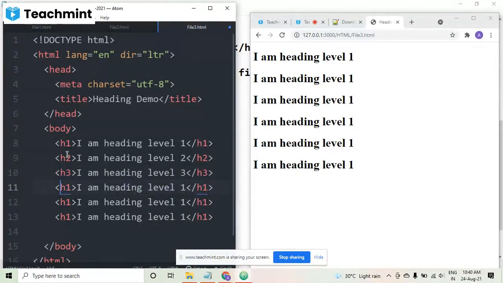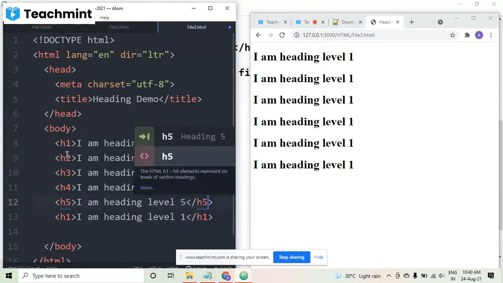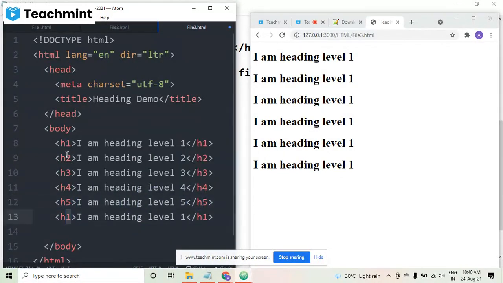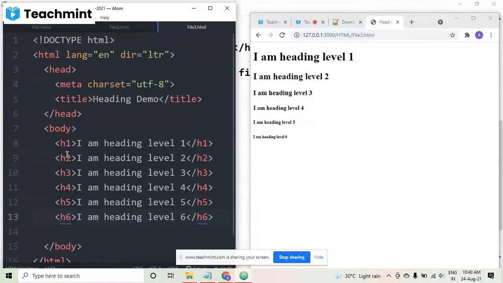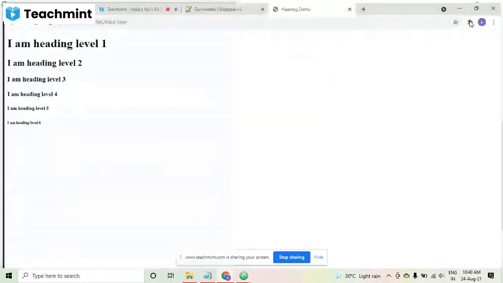So this is heading level 3. I'm just changing the things here. 4, 4, 4, and here this is heading level 5. This is heading level 5 and 6 are there, not 7, only 6. So heading level 6, heading level 6. Save it and you can see now the changes are reflecting on the right hand side. So in here you can see this one is heading level 1, the largest one, the biggest one. Then H6 is the smallest one. I'm just making it bigger.